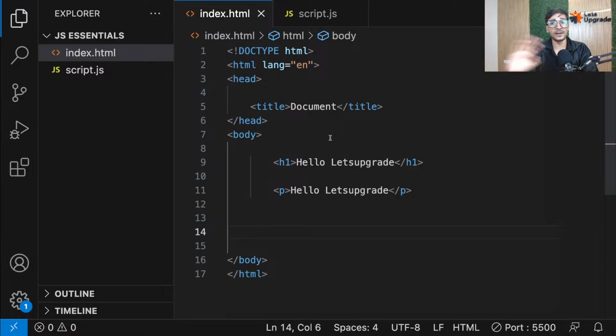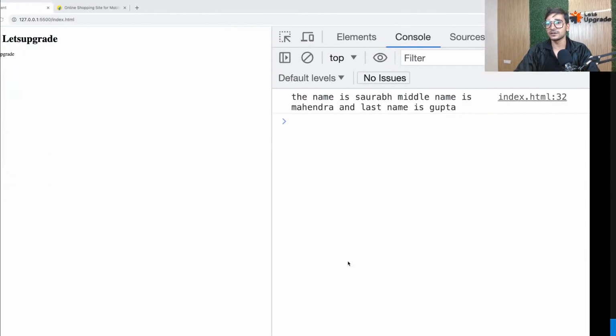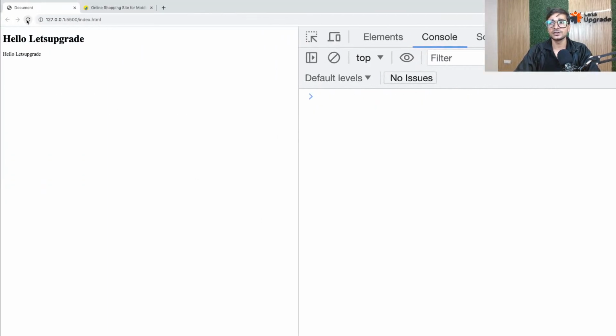So you have to run your HTML page only. You're not going to run your JS page. Okay. So let's see if it is working as of now. If I now go in my browser and refresh my page, see, it's not working. I can't see that output.